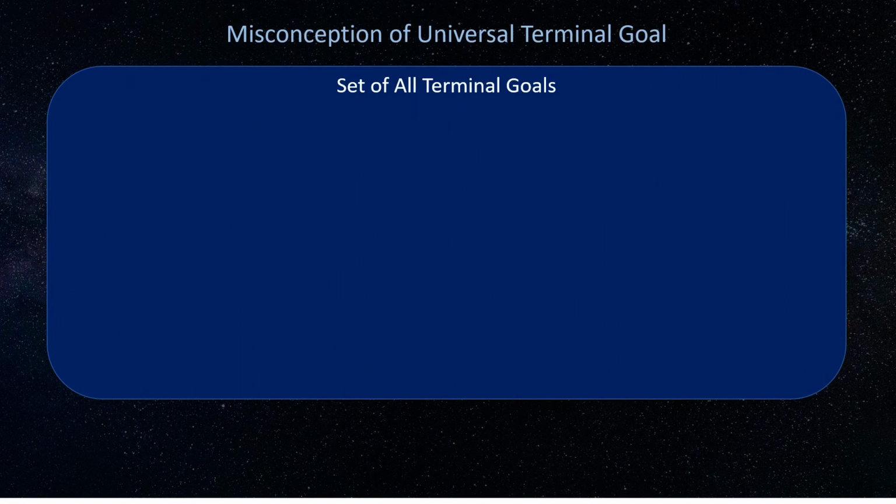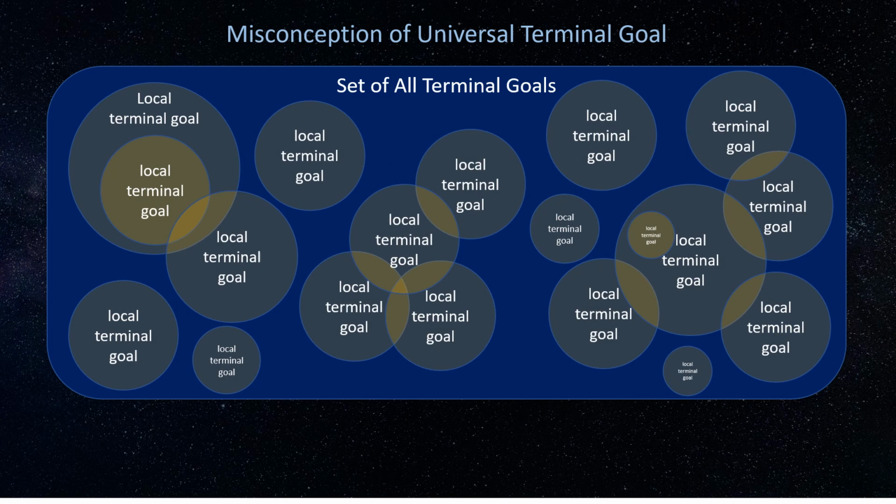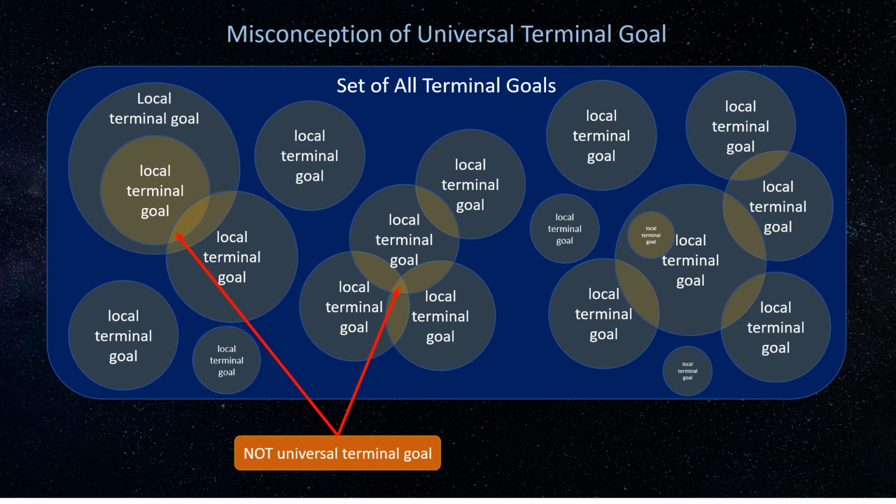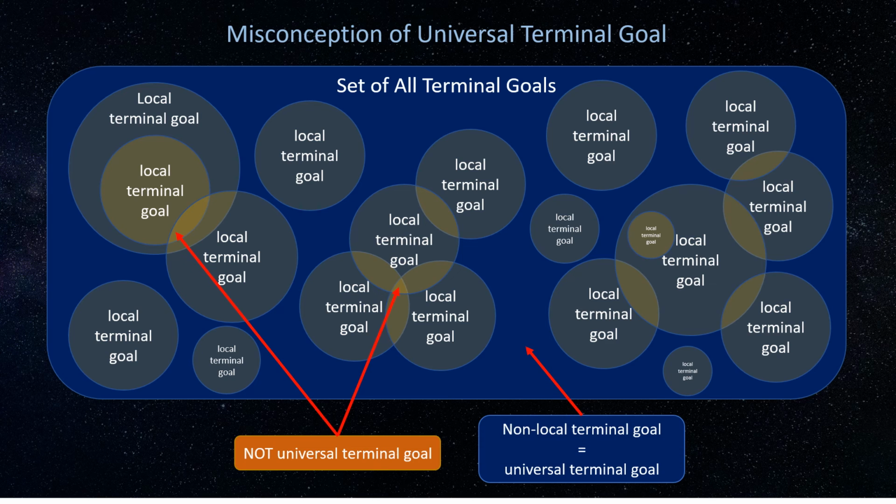Before we go with the analogy, let me address a misconception about the universal terminal goal I found in online discussions. They mistakenly thought that the universal terminal goal is the intersection of all local terminal goals, and then conclude that a universal terminal goal cannot exist, as shown by the Venn diagram representing the set of all terminal goals here. The correct interpretation for the universal terminal goal is simply non-local terminal goal, represented by the blue area of terminal goals uncovered by circles of local terminal goals.